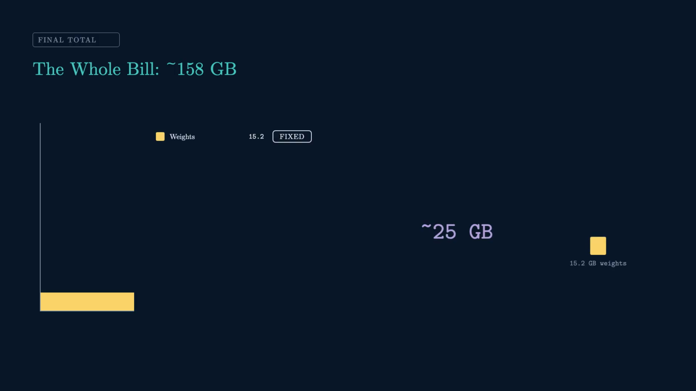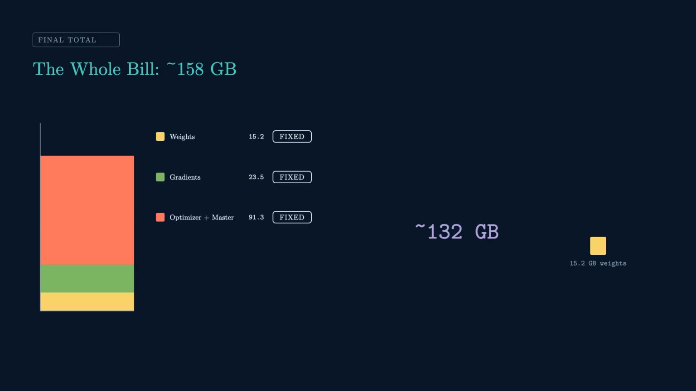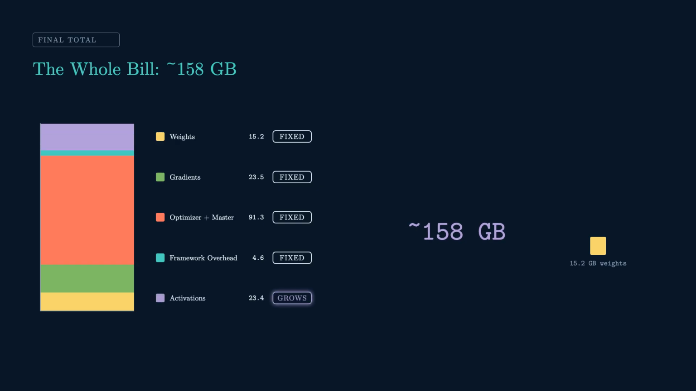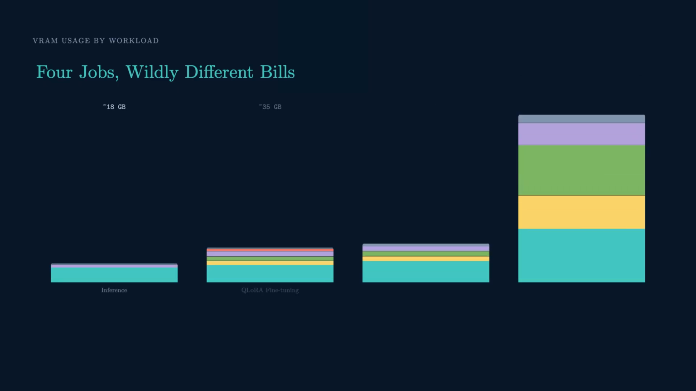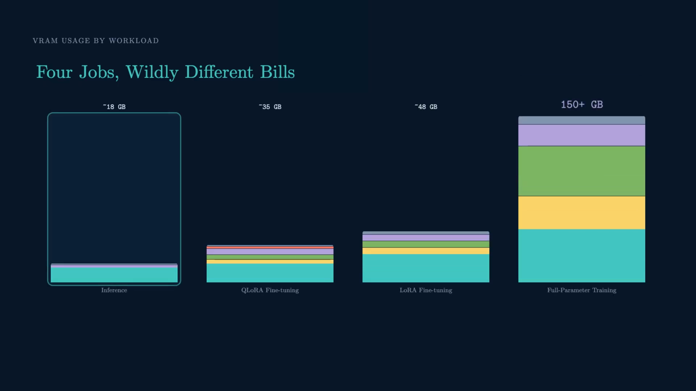Look at that tiny block next to the tower. 4 of these tenants hold steady no matter what: weights, gradients, optimizer plus master copy, framework overhead. 2 don't. Activations, and off to the side, the KV cache. Those 2 are your crash. Same model, different jobs, and the bill swings from about 18 gigs to over 150. Inference is the cheap one, no gradients, no optimizer. Full parameter training pays for everything.